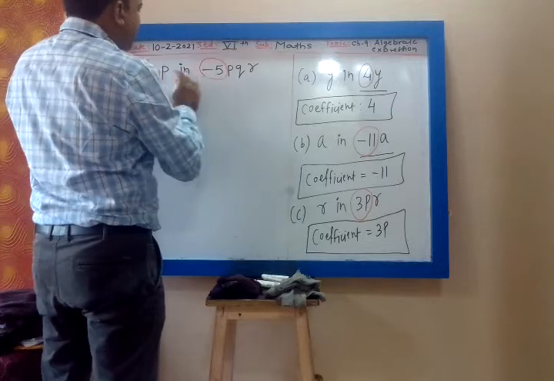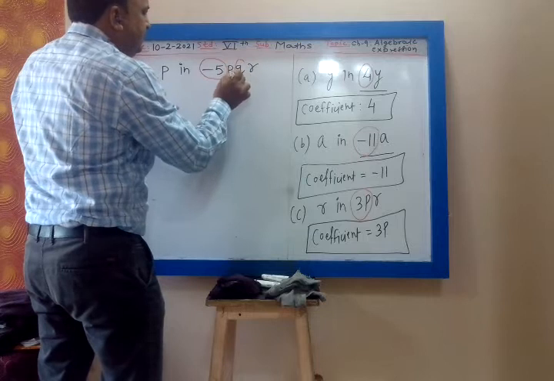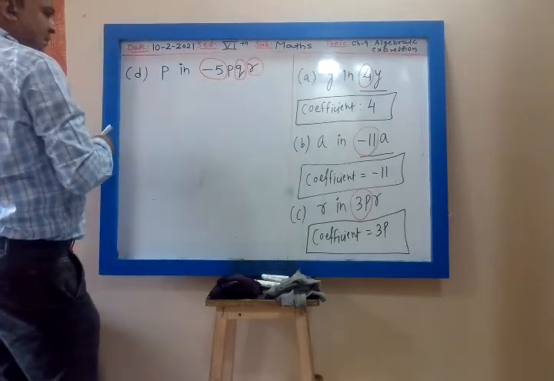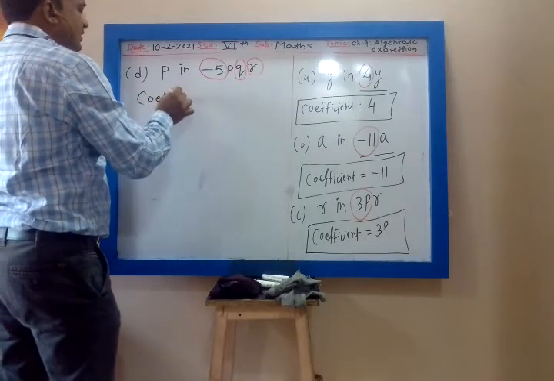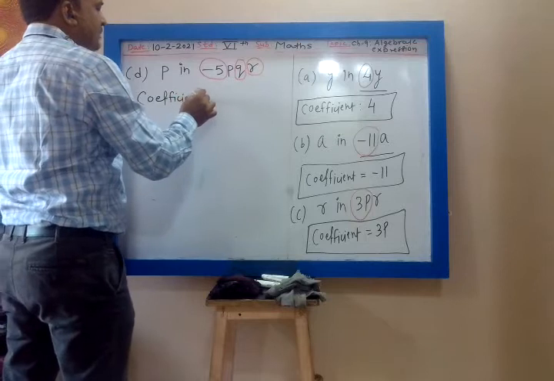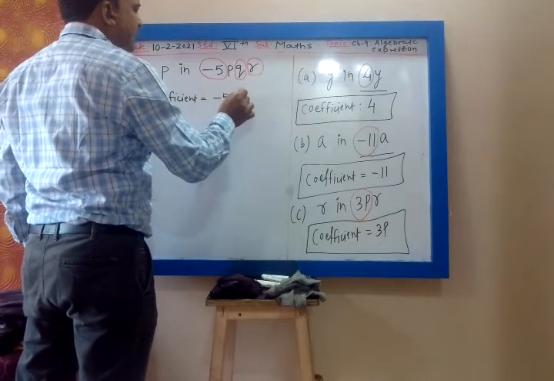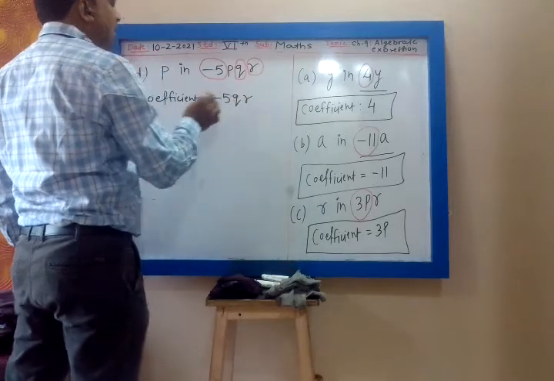Then we want to find the coefficient of P, so P I will omit, except P I will take all the rest, and that should be written in multiplication. We have to multiply the remaining coefficient, that is minus 5PQR, minus 5QR. QR means Q into R.